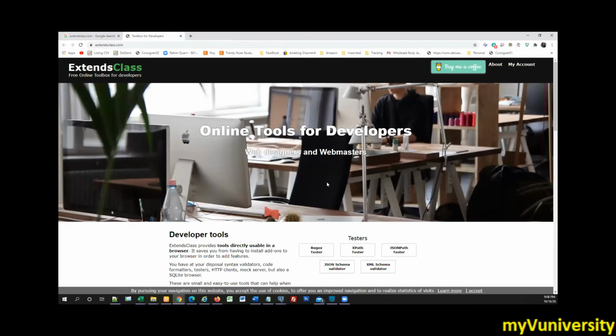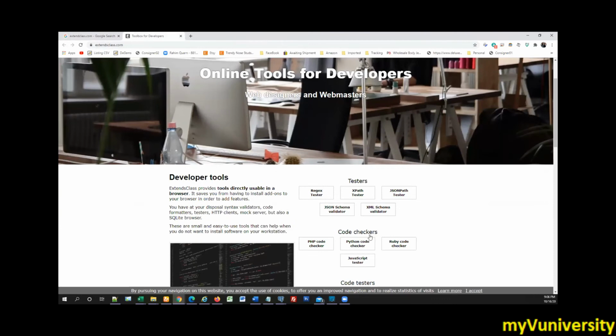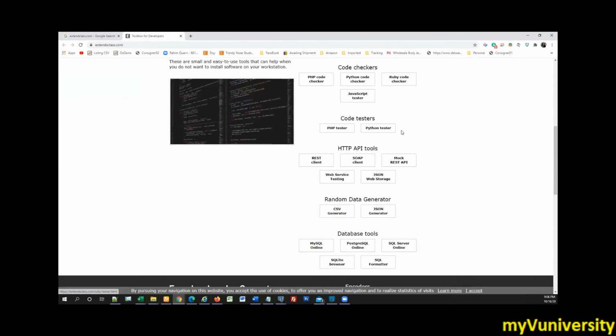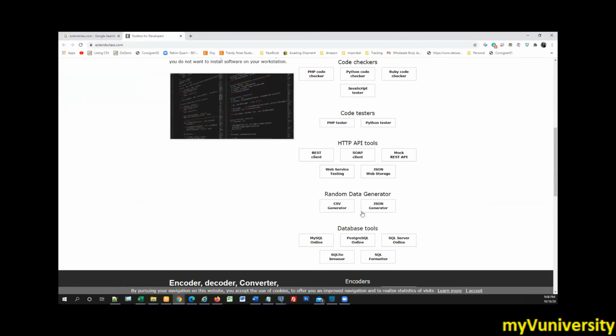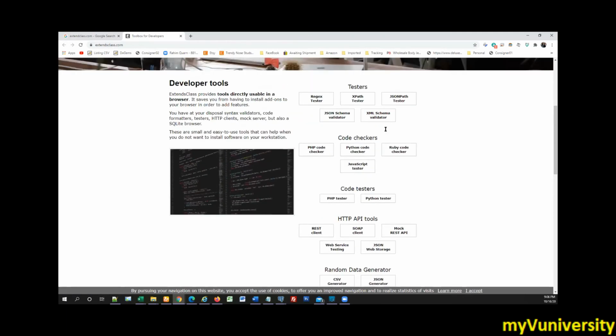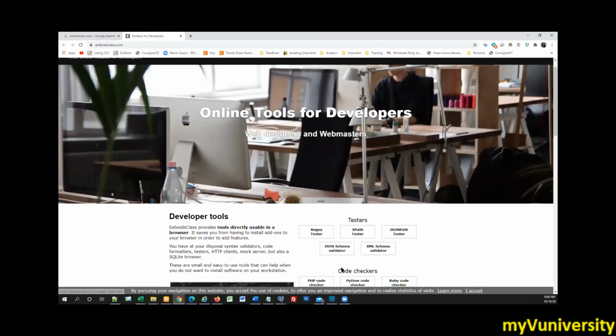Yes, there must be some tool for JSON schema validator. Go there, JSON schema validator. Can't you see JSON schema validator in testers at the top? JSON generator is there. At the top, there is a JSON schema validator. Yeah, go there. Get it. Yeah, it is there already. Where? In front of you, inside testers. Oh, this one. Okay.